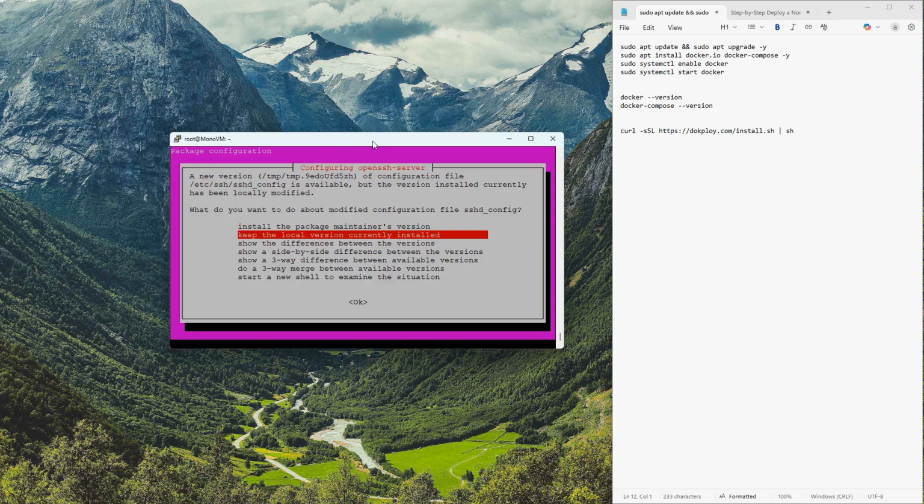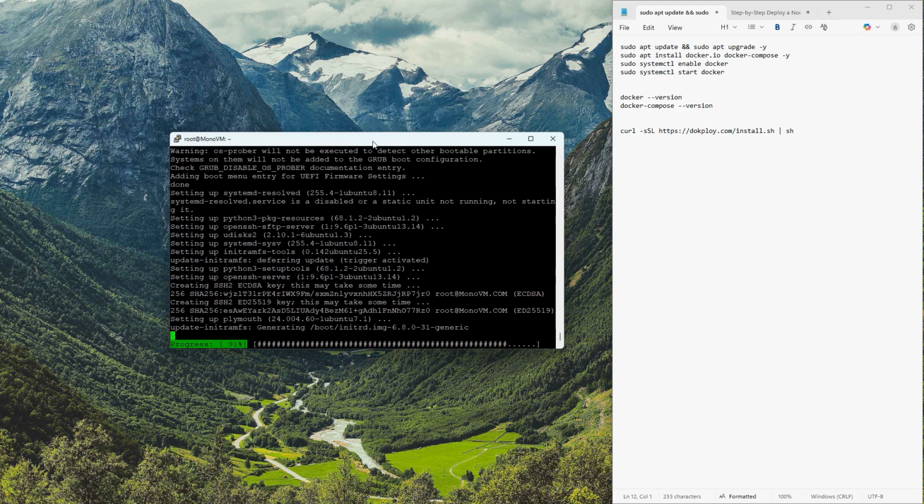Then, you may encounter one or more configuration windows. The first one is for OpenSSH. Here, you'll be asked whether to keep the local version of OpenSSH installed. Select the option to keep the local version currently installed. This ensures that your existing configuration remains unchanged.